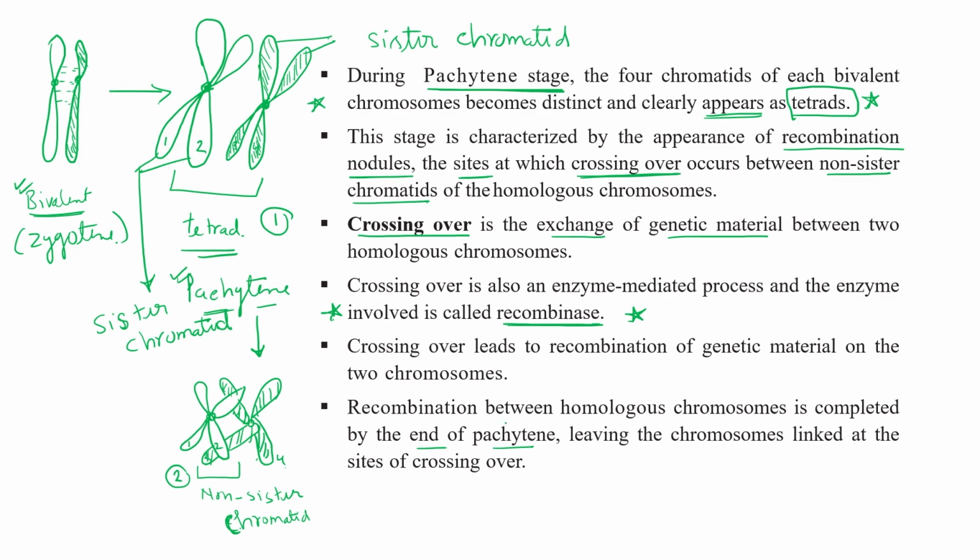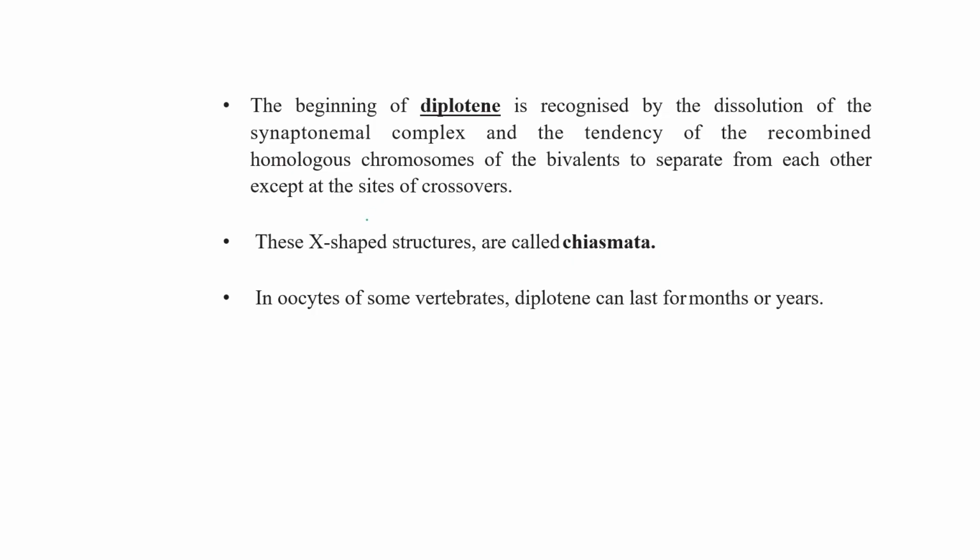Okay, leaving the chromosome linked at the site of crossing over. Clear? Okay. So, after Pachytene, diplotene. The beginning of diplotene is recognized by the dissolution of the synaptonemal complex. Now, that pairing occurs because of the presence of the synaptonemal complex, right? So this synaptonemal complex starts dissolving itself.